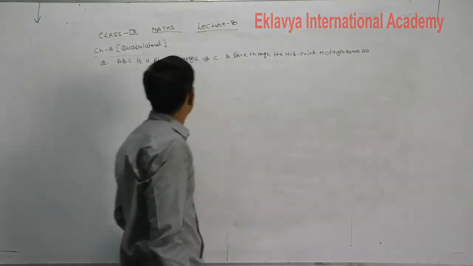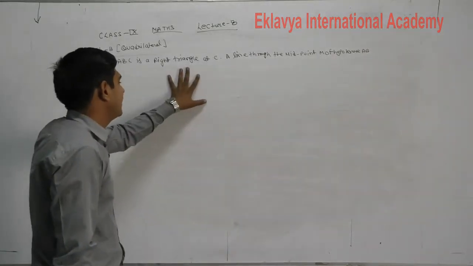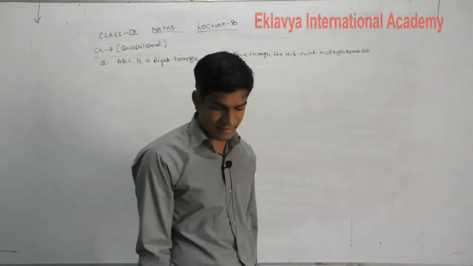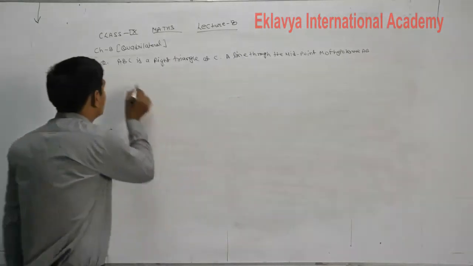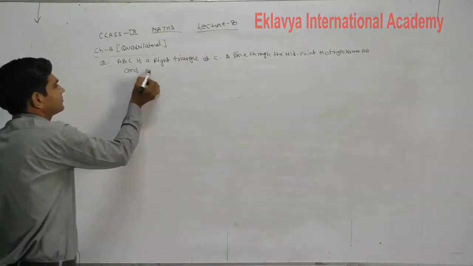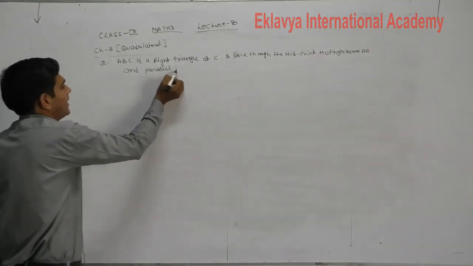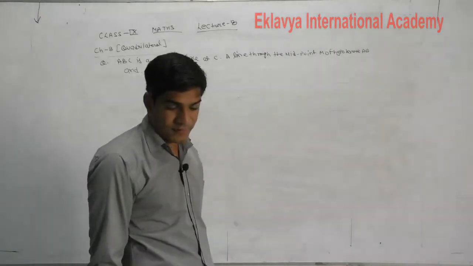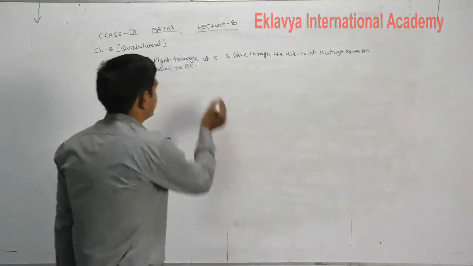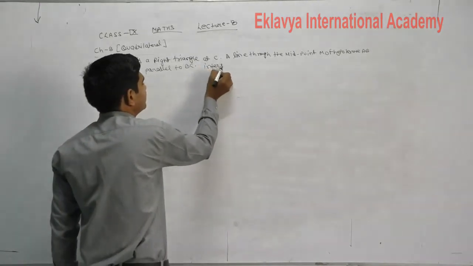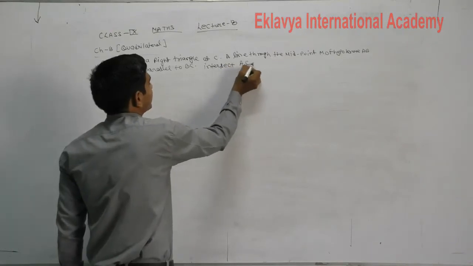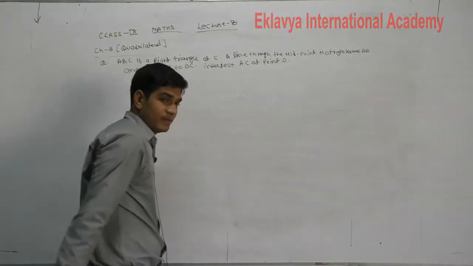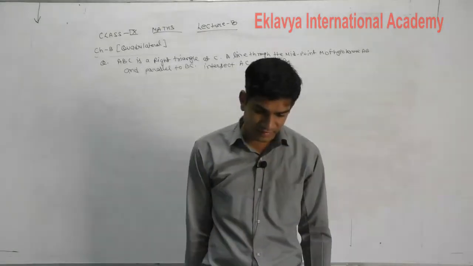ABC is a right triangle at C. A line through the midpoint M of hypotenuse AB and parallel to BC intersects AC at point D.